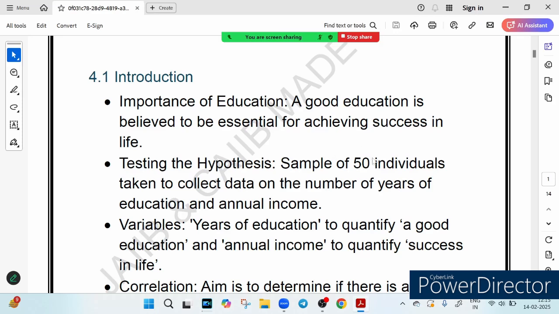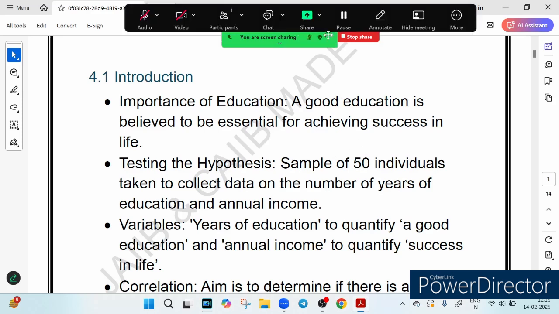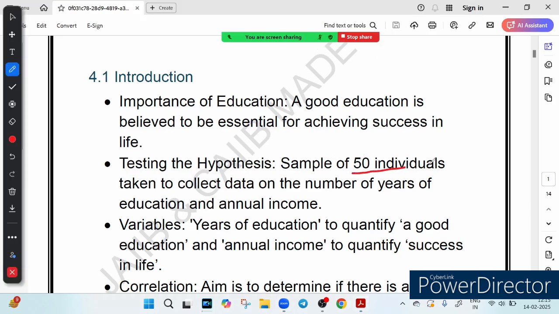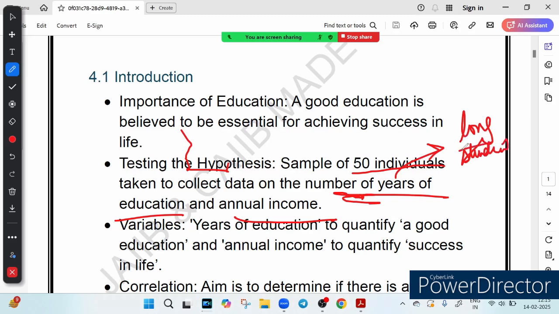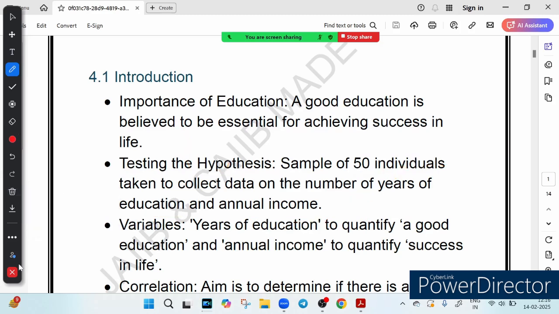Imagine we take a sample of 50 individuals, right? So you can see here that we take a sample of how many individuals? 50 individuals. And we record two things. The first thing we record is the number of years of education. That means years of education is the first thing we record. And the second thing we record is the annual income. Years of education means how long they have studied. This is the first part. And the second part is annual income, meaning how much they earn. So these two things we have recorded for these 50 individuals.